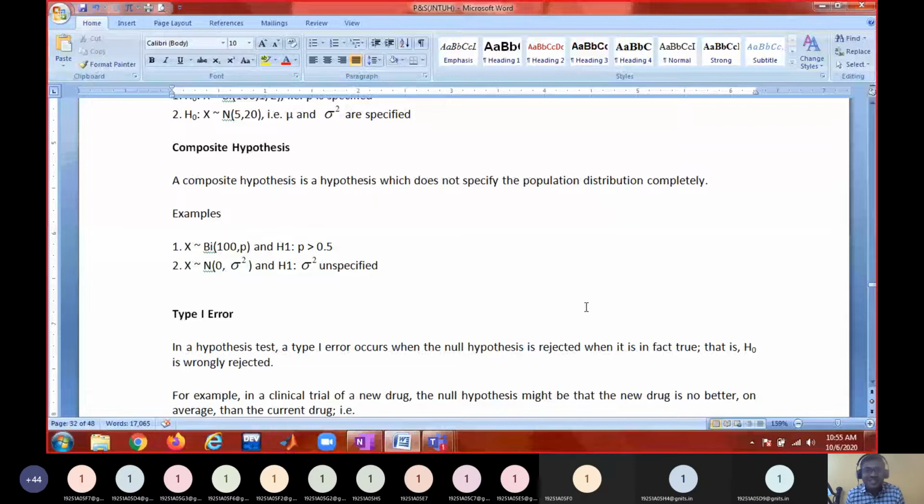Now, who are the losers because of this? Is the producer at risk, or are the consumers at risk? Consumers, because you are believing something when it is actually false, right? So that type of risk is called consumer's risk, type 2 error.